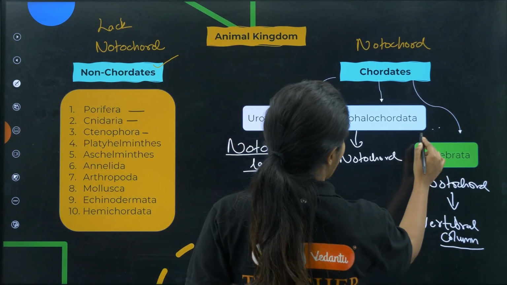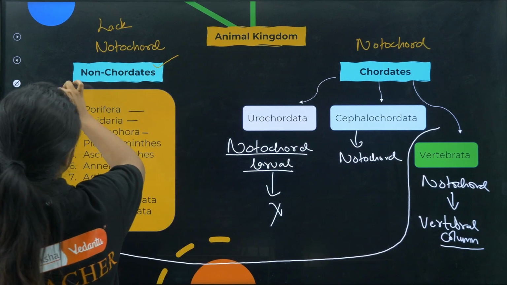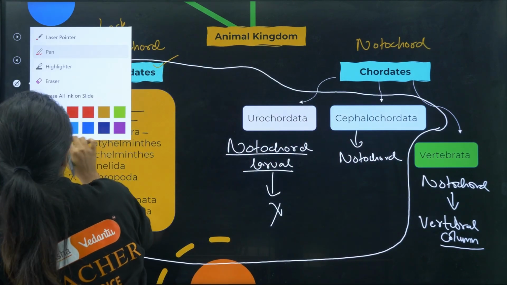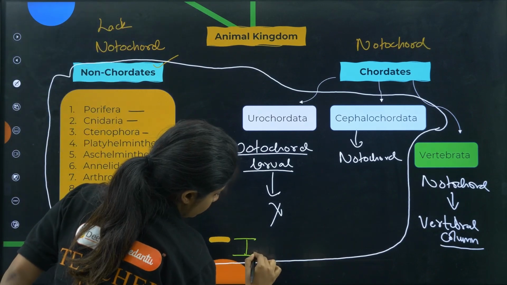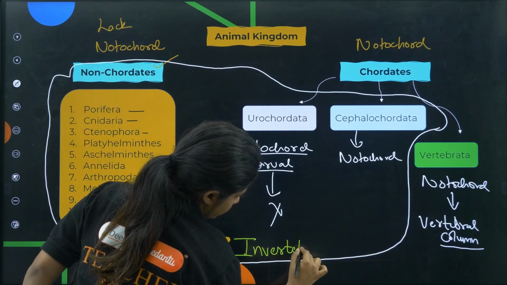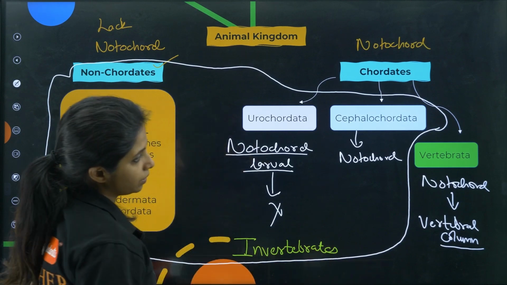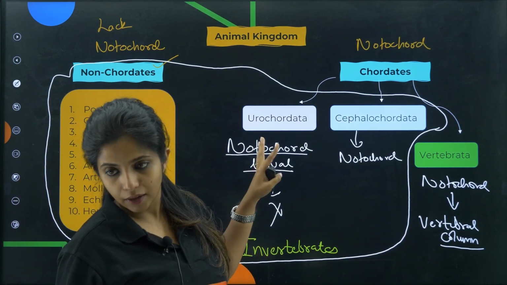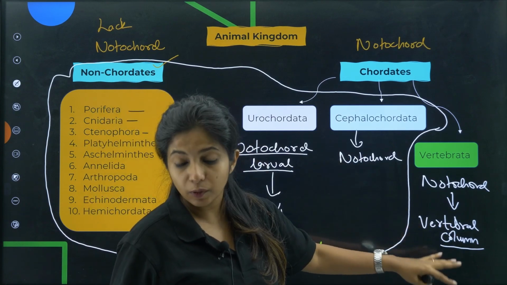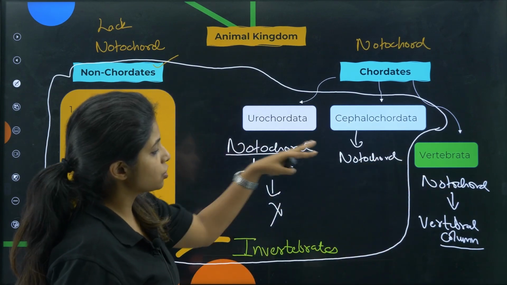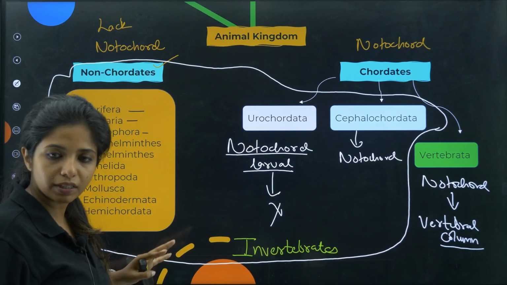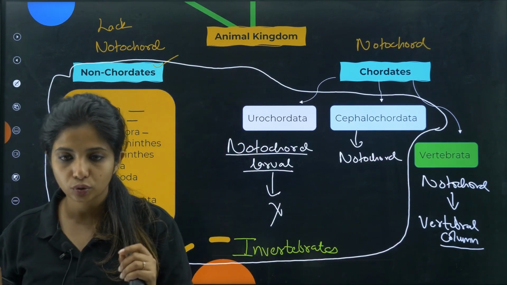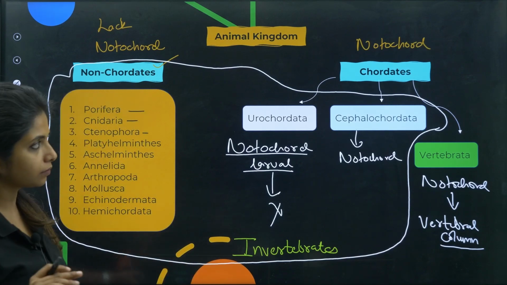So can I call all these things from here to here invertebrates? Yes, I can call them invertebrates. These two also come in this category because their notochord is still intact or it's not there at all. Here it is replaced by the vertebral column, which is why I say that they are vertebrates. All the rest that you see over here are invertebrates. Why am I saying all this? Because as I said, it will be of very much use soon. So that is one thing that we know.